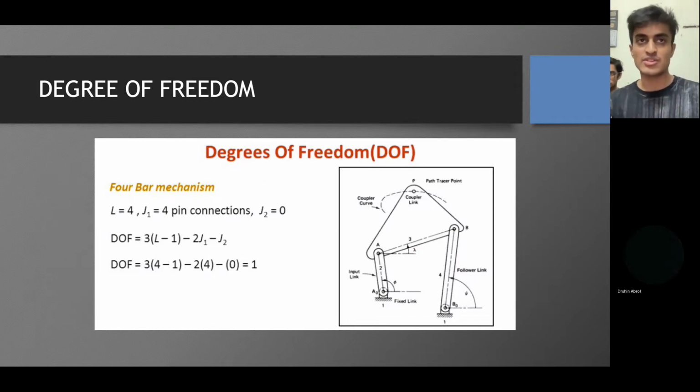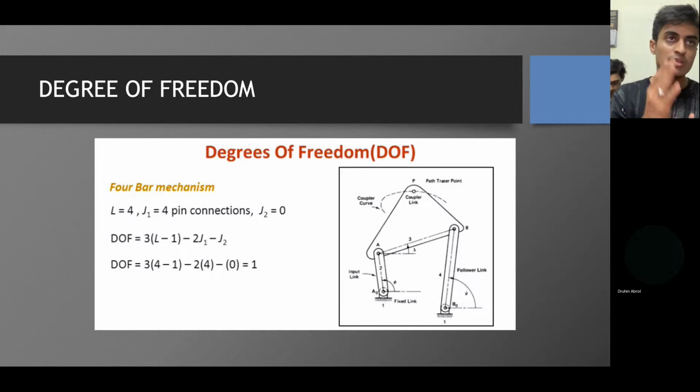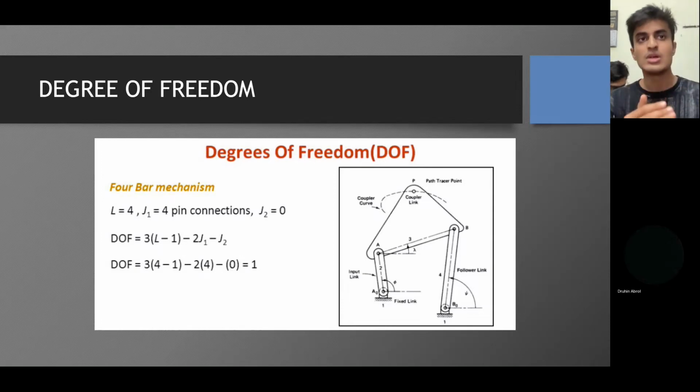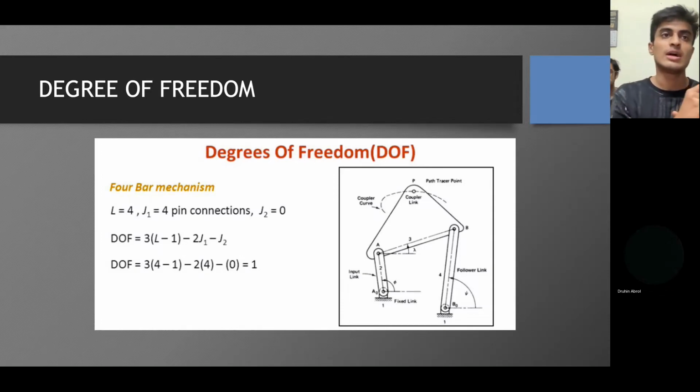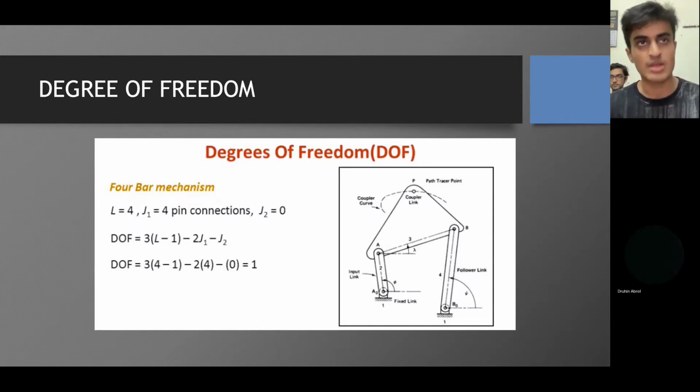And here comes the calculation of the degree of freedom of the 4-bar mechanism. Here we can see that there are 4 links and there are 4 joints. And among the 4 links, one is ground. So that's why we have subtracted 1 in the degree of freedom calculation in the first term, which involves the links, and 1 is subtracted, which indicates ground, which does not provide any degree of freedom.